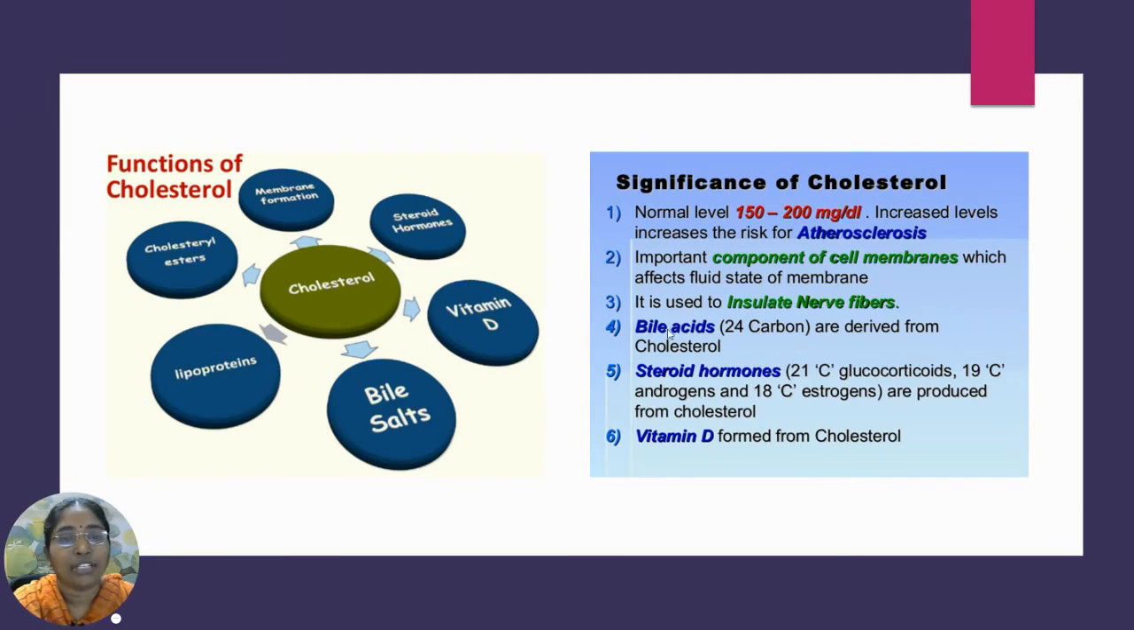The important compounds produced from the degradation of cholesterol are bile acids, steroid hormones, and vitamin D. Bile acids, which have 24 carbon atoms, are derived from cholesterol. And the steroid hormones, we all know the glucocorticoids, androgens, and estrogens, are all produced from cholesterol. The precursor of the steroid hormones is only cholesterol. And vitamin D is also formed from cholesterol by using the UV rays obtained from sunlight. These are the various significance of cholesterol.